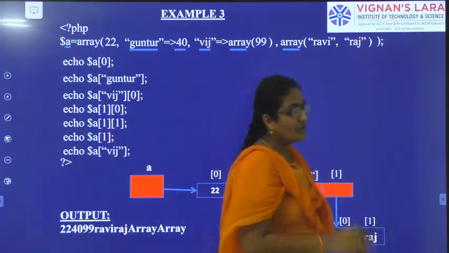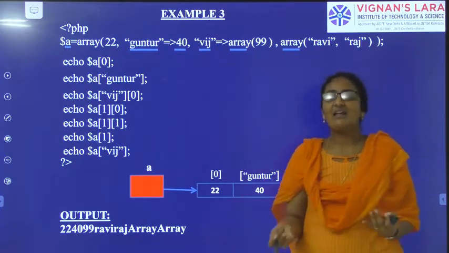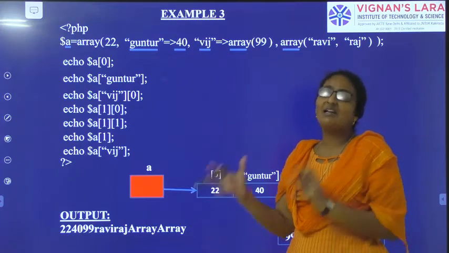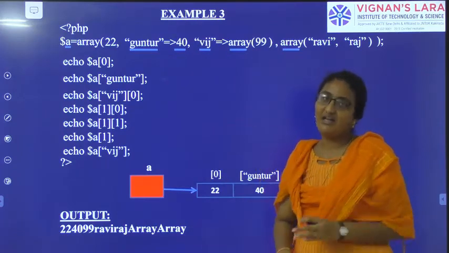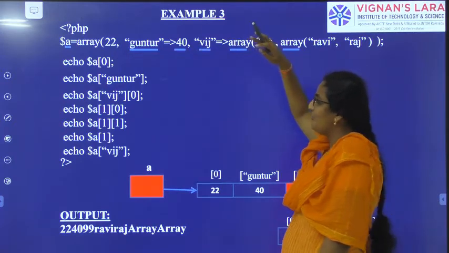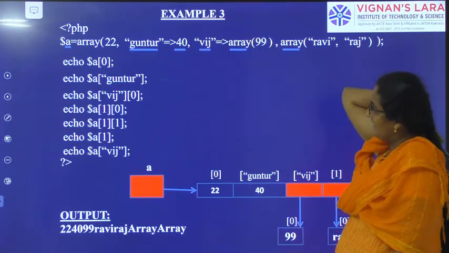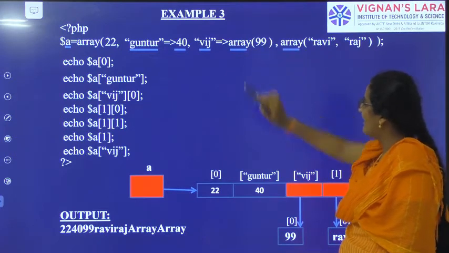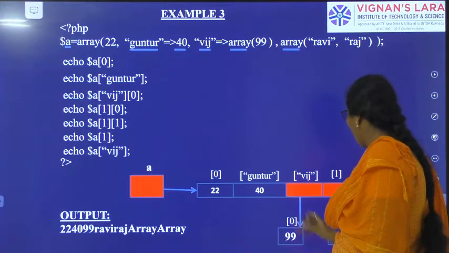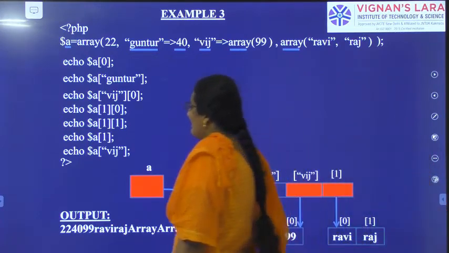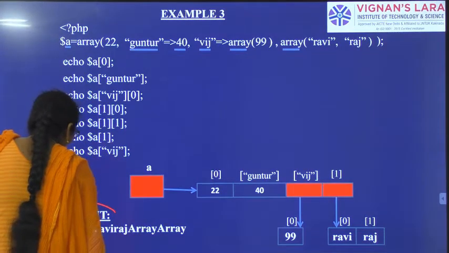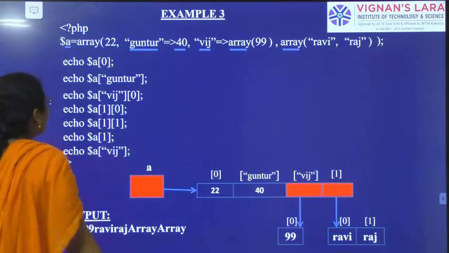Creating the array with numerical indices, creating the array with string indices. Multiple dimensional array is nothing but creating all these arrays inside one another array. So first created the array for 22, storing 22 with numerical indices. Then created the array with Guntur and Vijayawada string indices to store the temperatures. Then arrays to store the Ravi and Raju names. All these will be printed in the output.